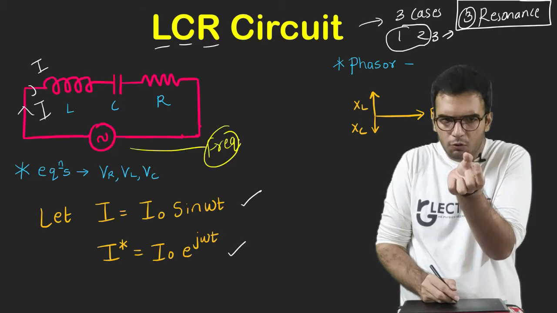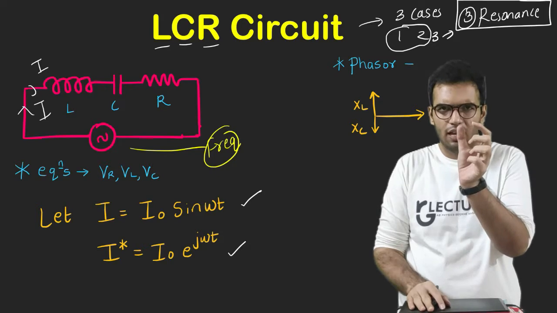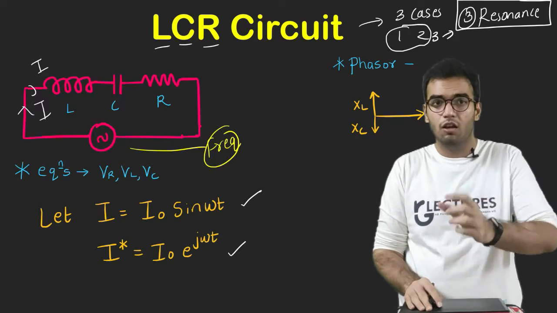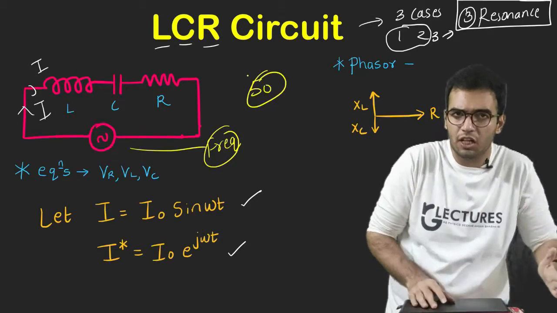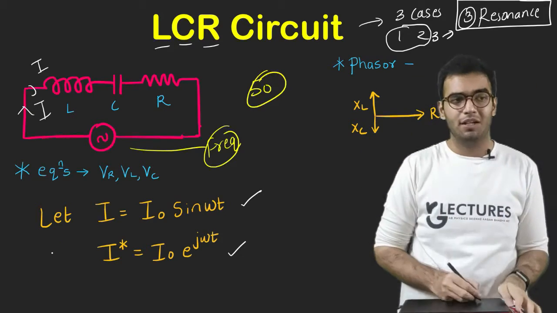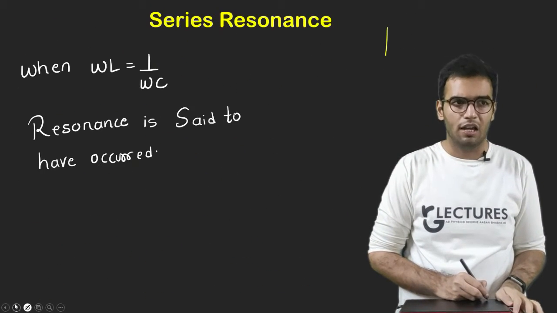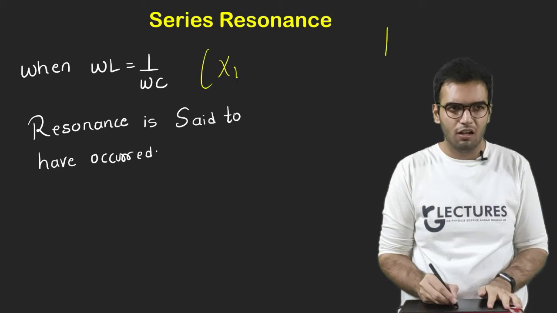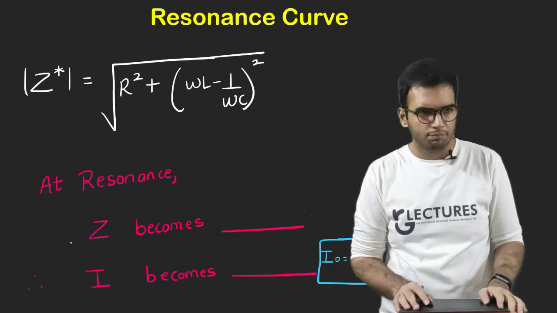As we increase the frequency, the current increases. But suddenly, suppose 50 is the resonant frequency, at 50 the current will become maximum. The current will suddenly become maximum, and that condition is called resonance. So basically when XL becomes equal to XC, resonance is said to have occurred.